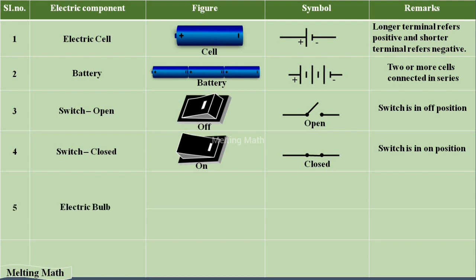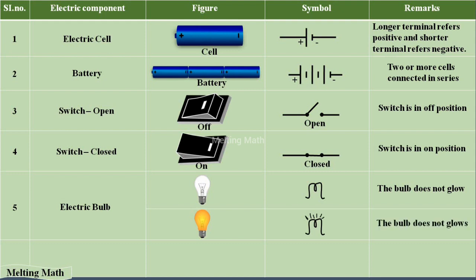Next one is an electric bulb. The bulb has two forms: one where the light does not glow and one where the light glows. We represent the light not glowing with this symbol, and the remark is that the bulb does not glow. The light glowing we represent with this symbol, and the remark is that the light glows. The final one is connecting wires. This is a figure of a connecting wire and the symbol of a connecting wire is this line. It is used to connect devices like cells and bulbs. Okay, that's it. These are the symbol representations.